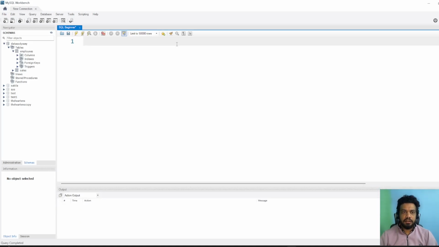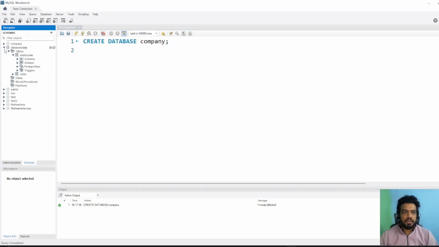All right, let's create our first database. CREATE DATABASE, this is the syntax. This is how you need to write it, followed by the name of the database. You can write anything over here. I gave the name company, and the semicolon is needed. Let's run it. Now you can see a green check mark, which means the database has been created, one row affected, but over here I can't see it.